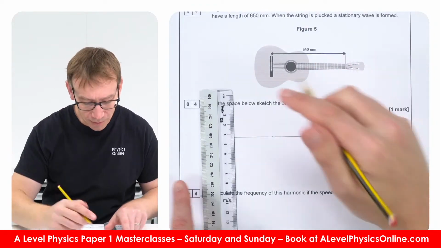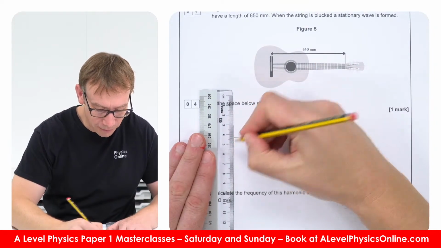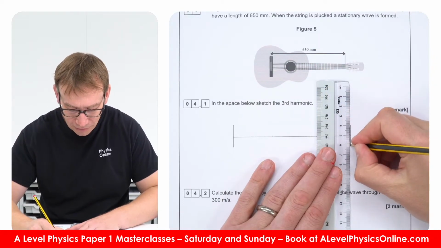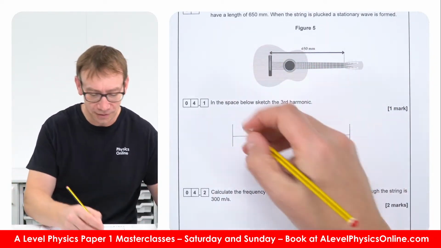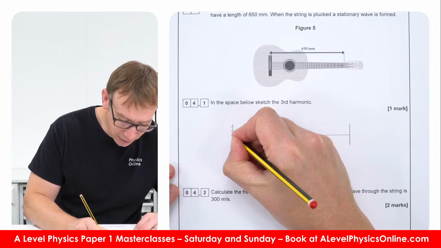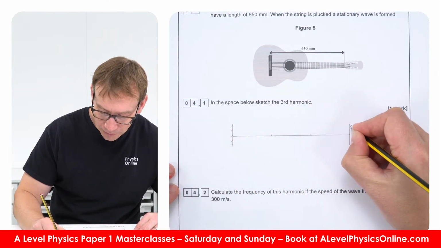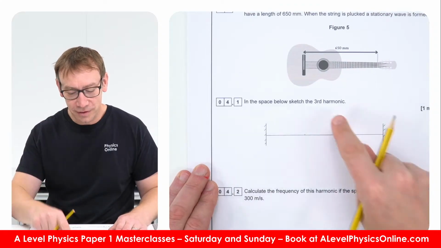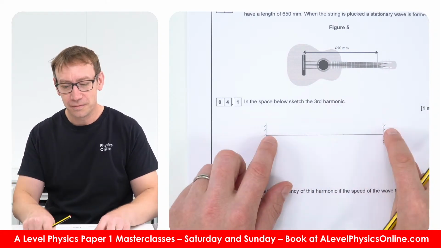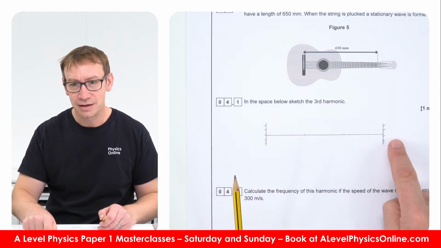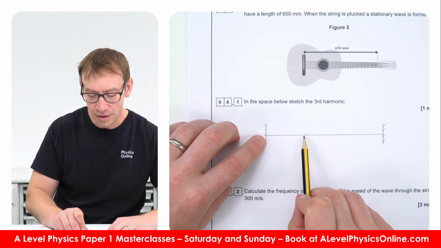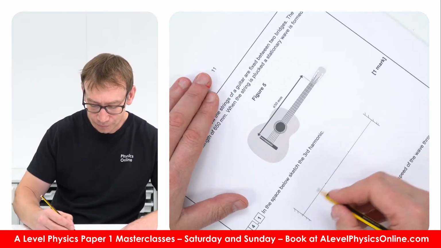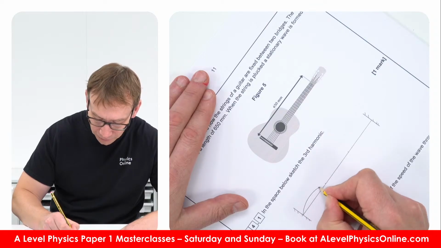Now, to show that we've got a fixed end, I think it's really important to show it, and this is the way that we tend to show something is fixed. I'm just going to put a hatched line on the other side. So this must be the end of where that string is. Now, if it's the third harmonic, and we've got fixed ends, we're going to have a node at each end, and we're going to have a node here and a node here. So I've put some marks here to show that basically we get something like this.